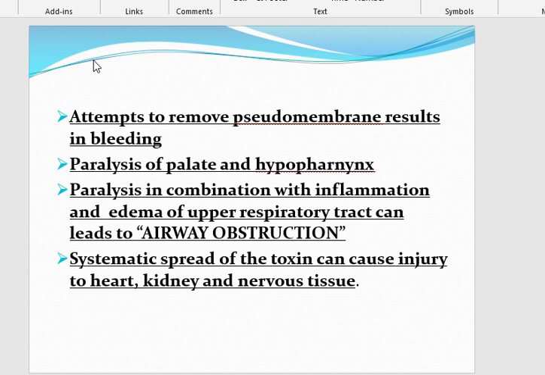The paralysis of the soft palate and hypopharynx results in obstruction, leading to respiratory arrest. Paralysis in combination with inflammation and edema of the upper respiratory tract can lead to airway obstruction. Systemic spread of the toxin can cause injury to the heart, kidney and nervous system.